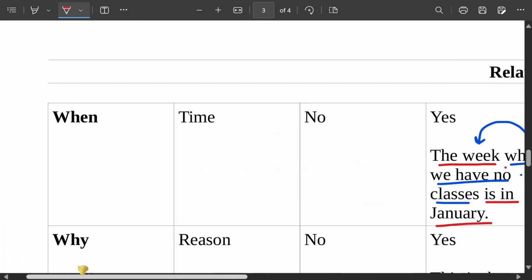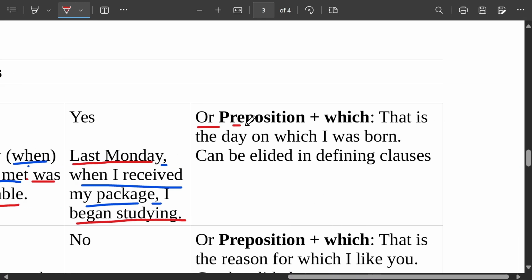Now, when we come to when, you also have preposition plus which. You also have another option. Look, that is the day on which I was born. Remember, this preposition may change depending on the verb you're using, especially, right? You're born on a certain day, remember? What is the preposition for days? On. Yes, this was in your recent test. On Monday, on Tuesday, yes, on. Remember? So you are born on a certain day.